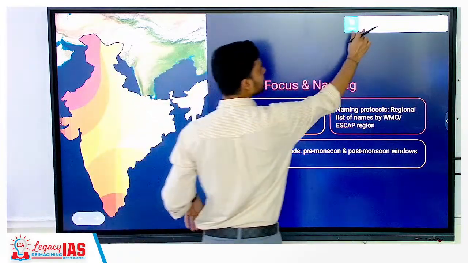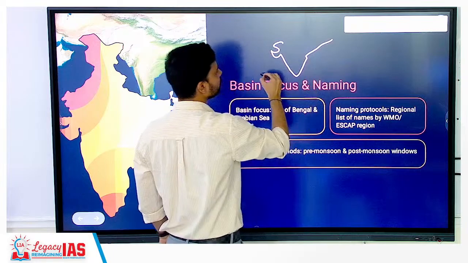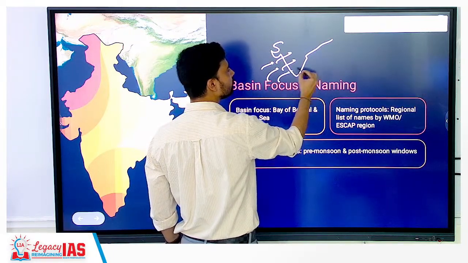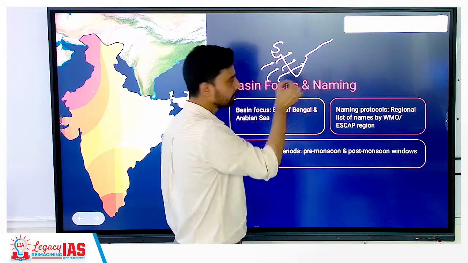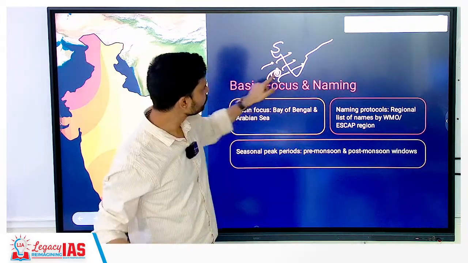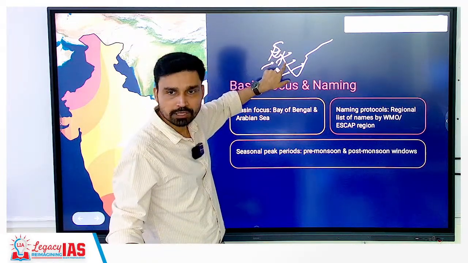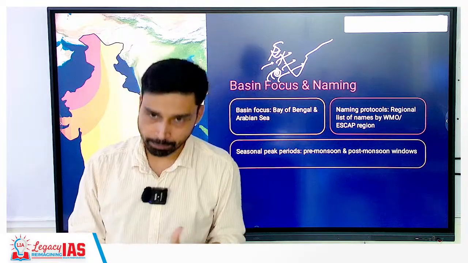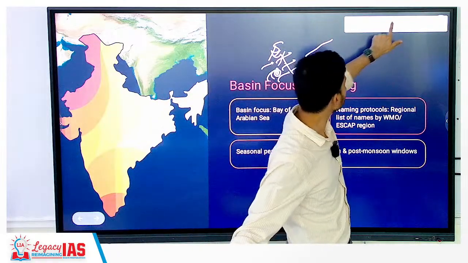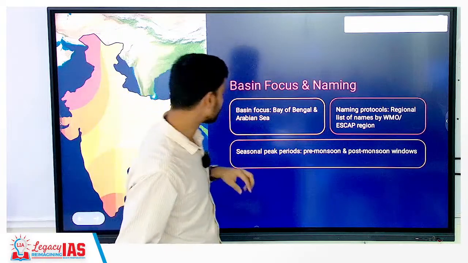But the difference comes during the monsoon time, because during monsoon the wind direction reverses. So during monsoon time, what is the direction of wind over India? Like this. So suppose a cyclone is forming in the Arabian Sea. Now the prevailing wind is like this. So where will they move? Toward India. So states such as Gujarat and Maharashtra are the states which get maximum impact from cyclones, but only in the monsoon season. In the post-monsoon and pre-monsoon, it is largely the Bay of Bengal that affects the Indian coast. This was already discussed.